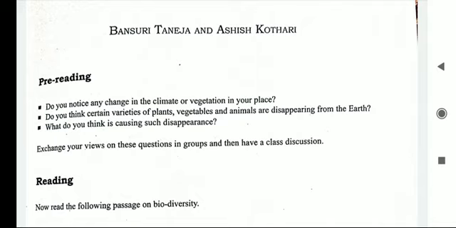Yes, it is also correct that certain varieties of plants, vegetables and animals are disappearing from this planet, from the earth. Why do you think is causing such disappearance? So we are being asked what do you think is causing such disappearance? What is your opinion, and why does this all happen? Exchange your views on these questions in groups and then have a class discussion. So this is a classroom activity. Inshallah, we will discuss it in the class when the schools will open.